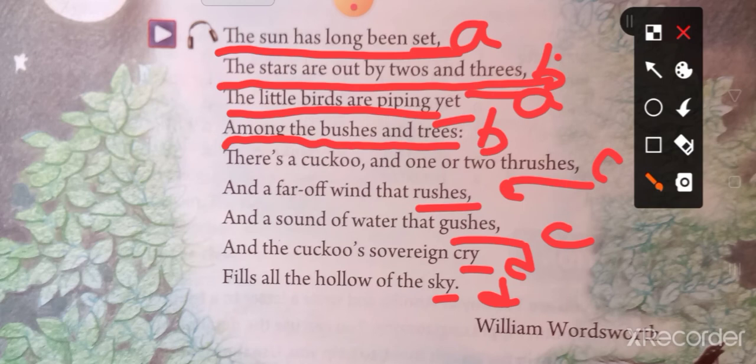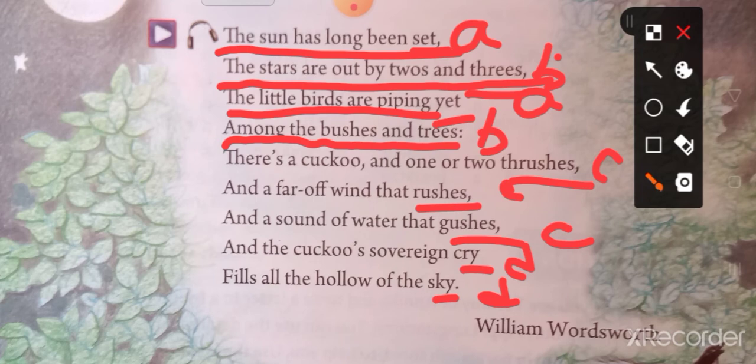So where are the sounds coming out from? The sounds are coming from the bushes, meaning long grasses, and trees, because we know that birds stay at night on the trees or shrubs or long grasses. There's a cuckoo.